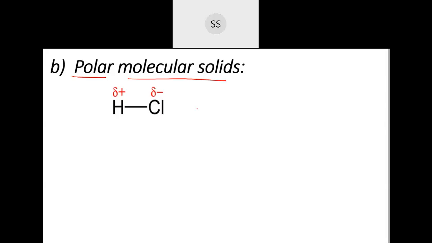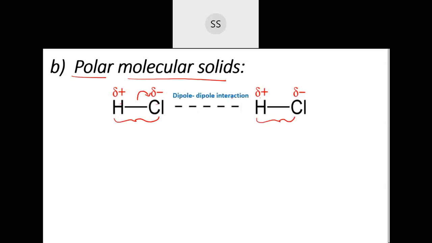The second one is polar molecular solids. For an example of polar molecules, I can take HCl. Between HCl and HCl, there is covalent bonding; they have shared the electron and formed the bond. But since chlorine is more electronegative, it will try to take all the electron towards itself. Chlorine carries a negative charge and hydrogen carries a positive charge. Similar thing happens over here. Due to this there is a force of attraction, and that is called dipole-dipole interaction.